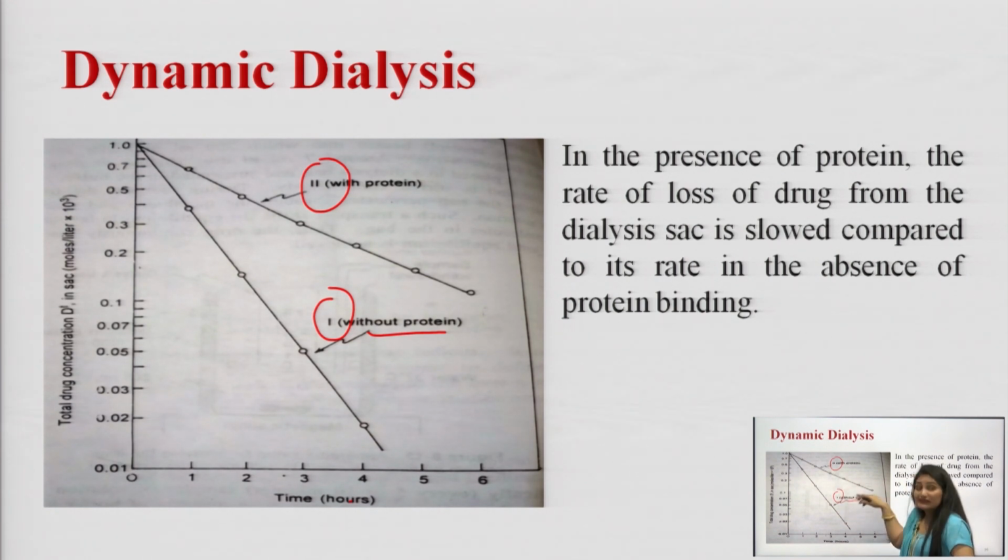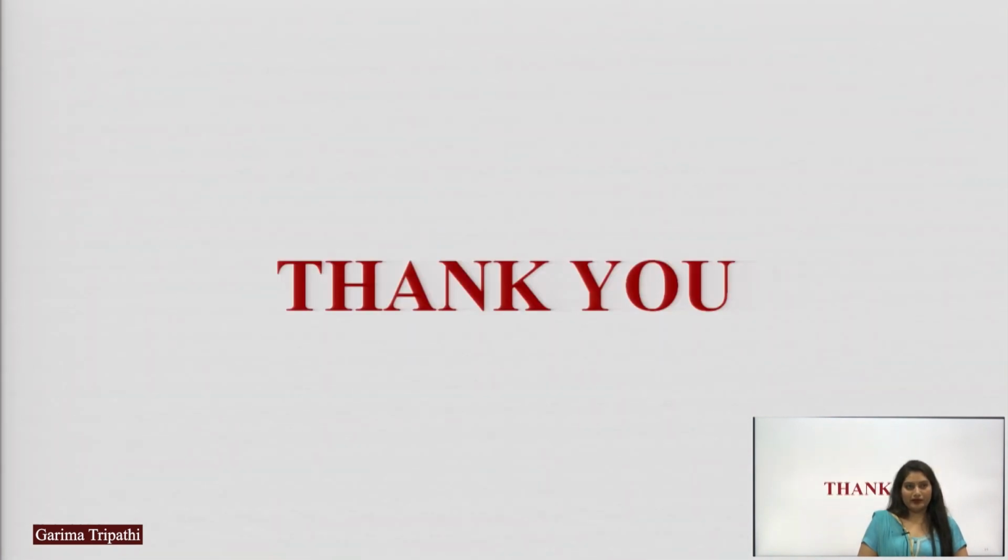As you can see in the graph, in the presence of protein, the rate of loss of drug from the dialysis sac is slow as compared to the rate in the absence of protein drug binding. So, this is all about protein drug binding kinetics and the methods for the determination of the extent of protein drug binding. Thank you.